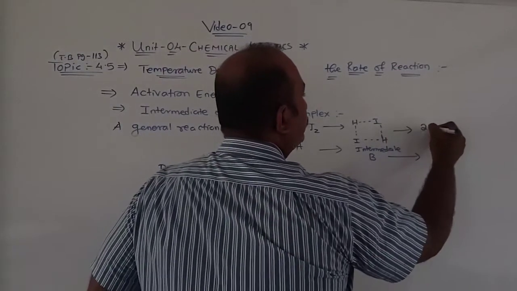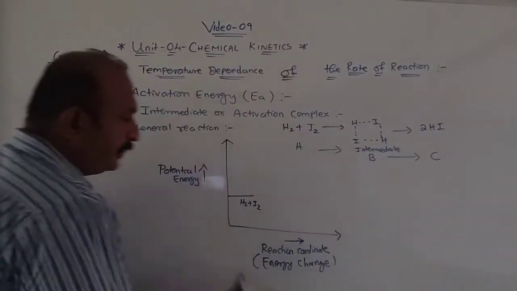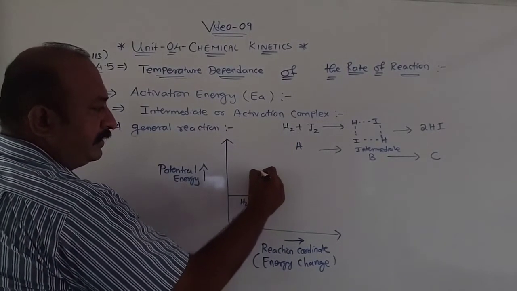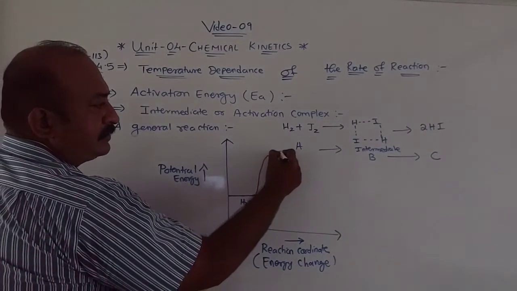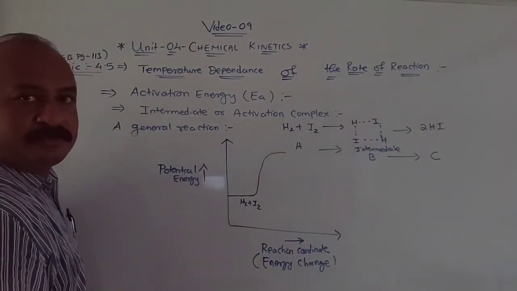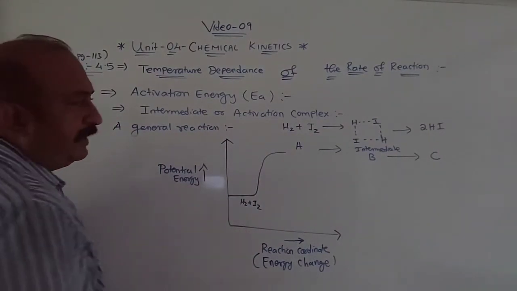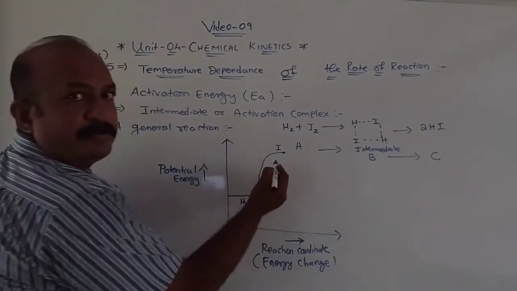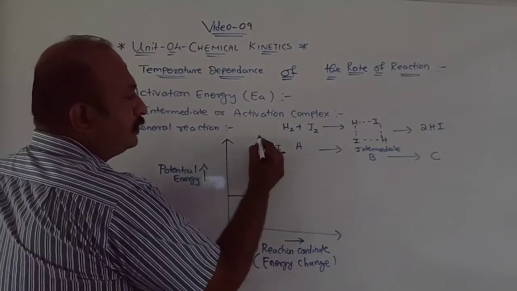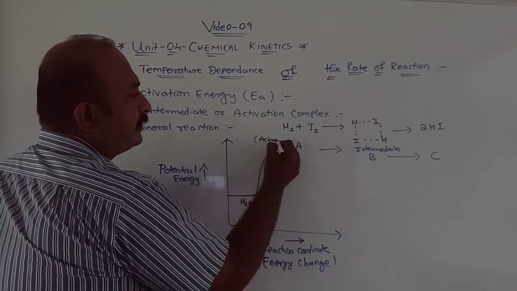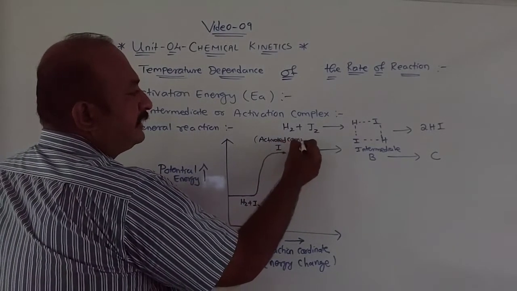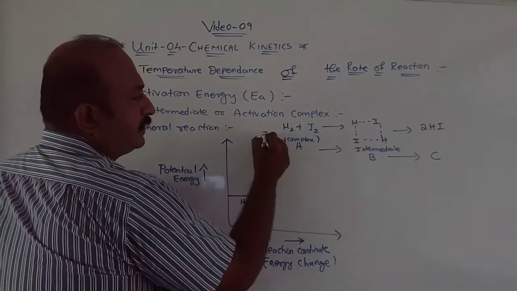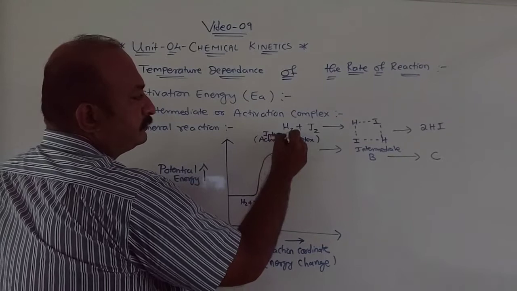So the product is 2HI. Understood? When we start a reaction from this point, you will see an increase in collisions, and then it comes to a peak of the reaction, and at this peak there is a formation of an intermediate. I will represent it as I, or you can also write it as activated complex. Activated complex. Understood? You can also write it as intermediate.